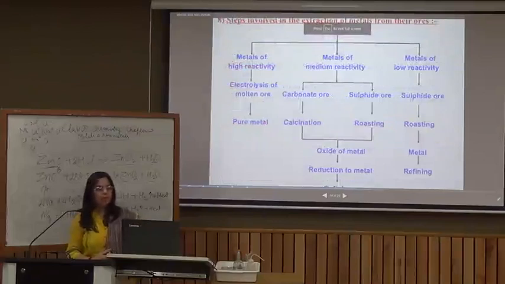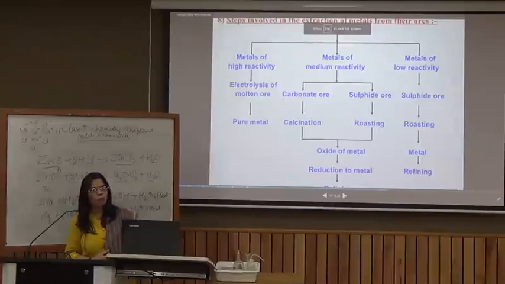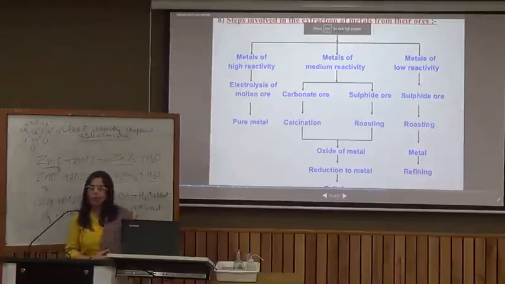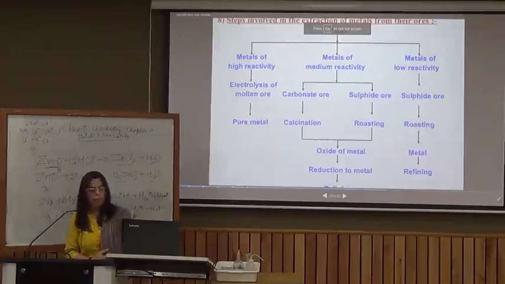There are different methods of removing the impurities. Then the further steps of metallurgy, they depend upon the reactivity of metal. Here, if a metal is of high reactivity, it just requires to be drawn from its molten ore through electrolysis. Whereas if the metal is of medium reactivity, it could either be a carbonate ore, sulfide ore or oxide. If it was an oxide, great, it would be processed further. But if it was a sulfide or a carbonate, it will be first converted into oxide.